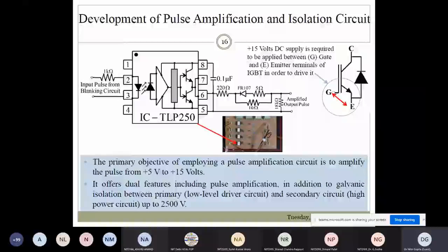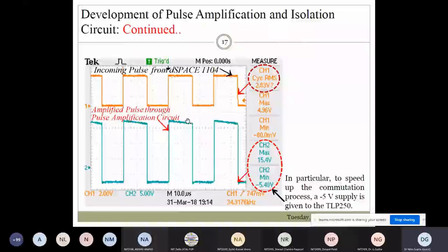Means if any problem or any short circuit occurs in the anode to cathode circuit, that should not propagate to the gate side. That's why the optocoupler IC is basically used. Here it is the amplified version of the pulse, plus 15 volt, because at least for a MOSFET or an IGBT, a 15 volt pulse is required.